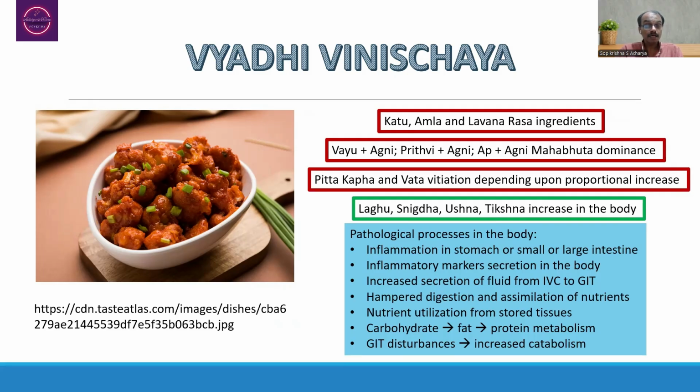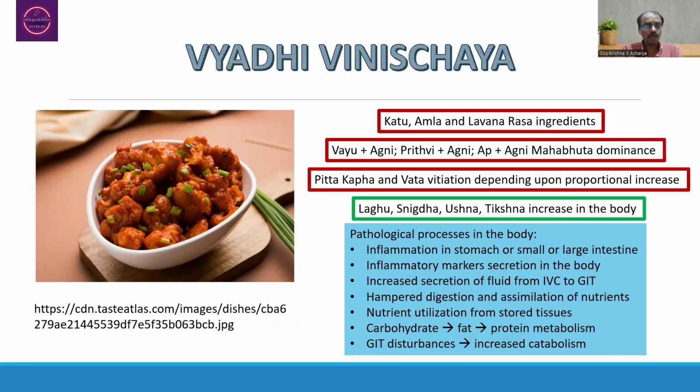Less, that is Prithvi and Up Mahabhuta, which is indicative of Kapha Mahabhuta or Kapha Dosha dominance, plus Vayu, that is indicative of Vata Dosha dominance. Based on the Pancha Mahabhuta dominance, the person will have Pitta Dosha vitiation to the maximum extent. The second dosha that is going to get vitiated in this particular location will be Kapha. And third, the least dosha vitiation possible will be of Vata dosha.